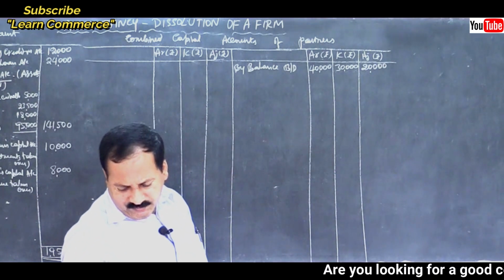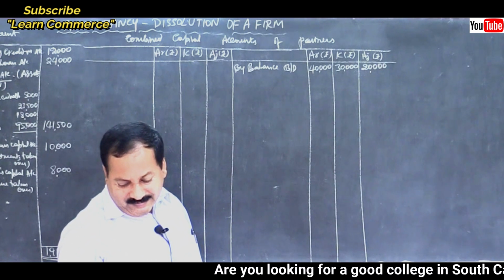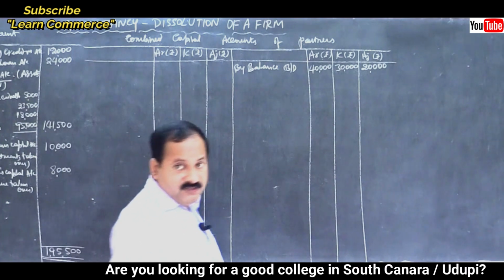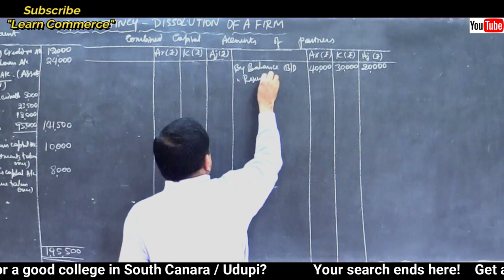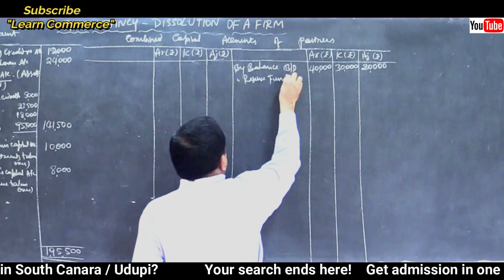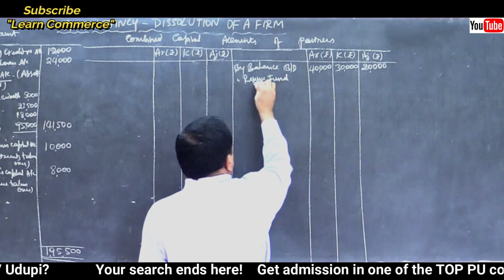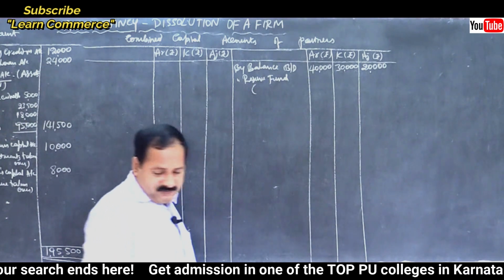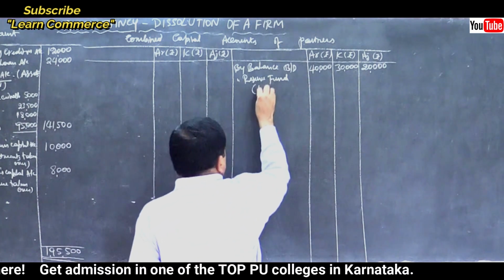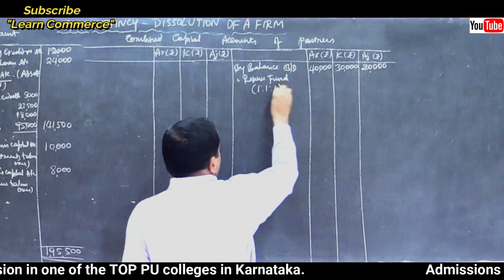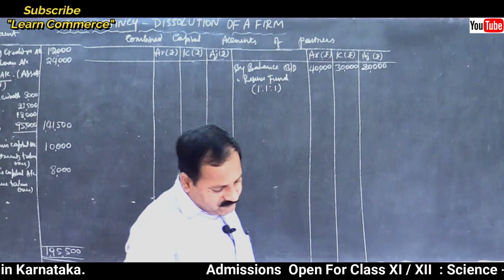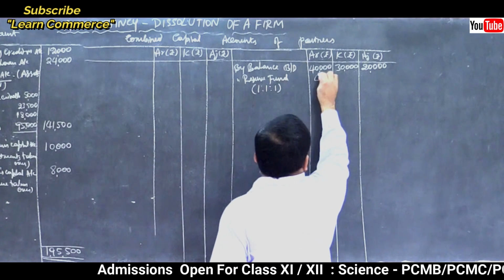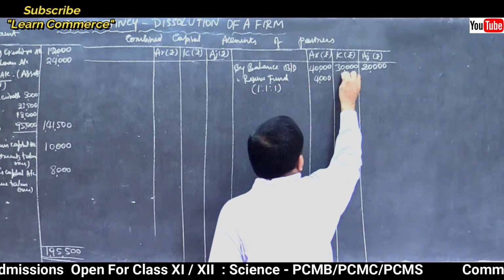Refer balance sheet. There is a reserve fund on the liability side. How much? 12,000. Transfer it by reserve fund. Share it among the partners in equal proportion, so 1:1:1. Reserve fund total amount 12,000. So 4,000 each, right? Yes. 4,000 each.